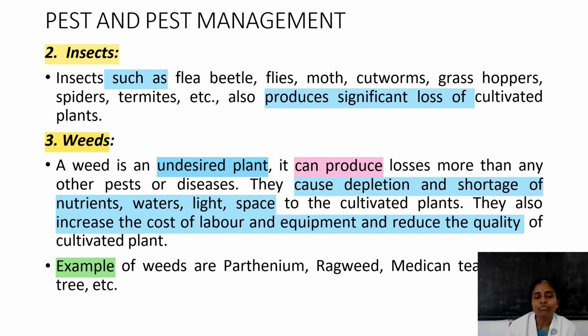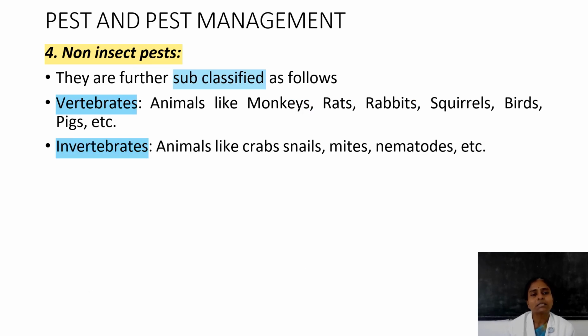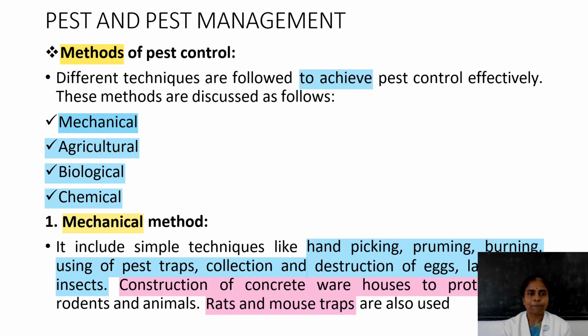Then what are the examples of weeds? Parthenium weed, ragweed, American tree, then varnish tree. These are the plants considered as weeds. Then non-insect pests have some classification. One is vertebrate, another one is invertebrate. Vertebrates are animals like monkeys, rats, rabbits, squirrels, birds. Then invertebrates like crabs, snails, nematodes. These all come under invertebrates. Then how can we control pests? What are the methods to achieve pest control?